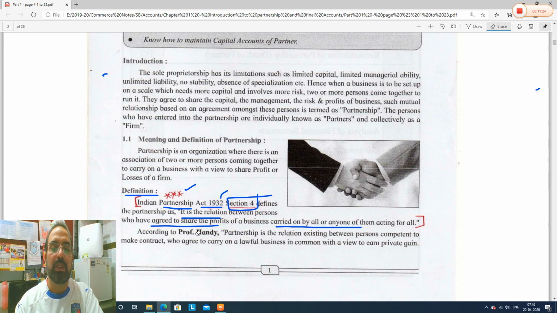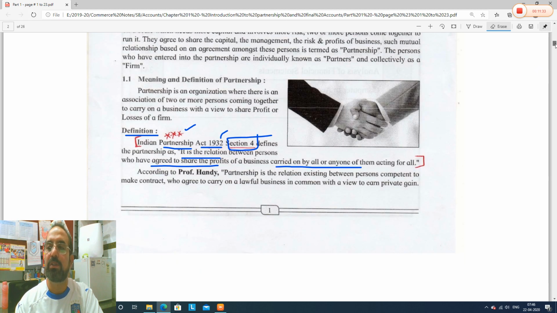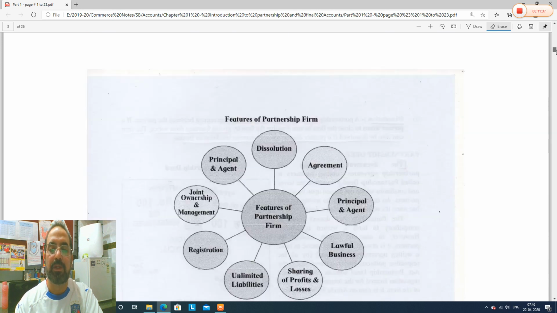If they ask. There are some more definitions. No need to read all these definitions. Learn one definition, read one, learn it thoroughly. Partnership Act was passed in which year? 1932. Okay. Further we will start.